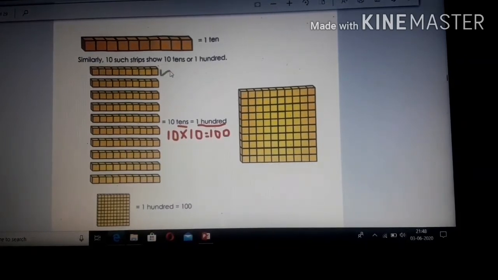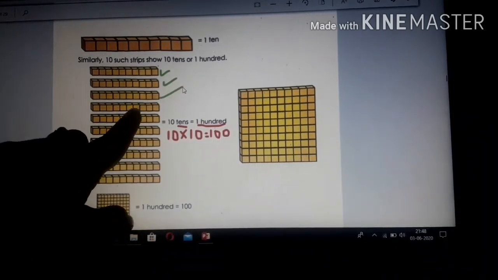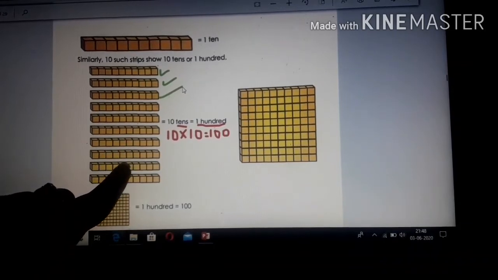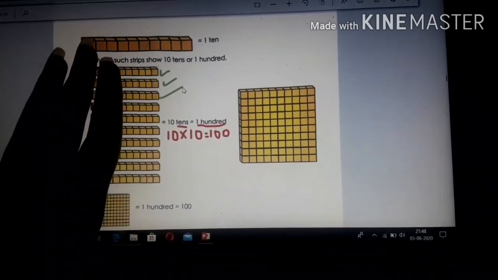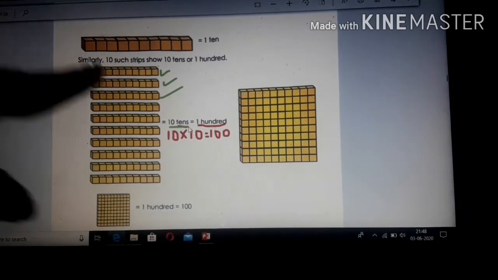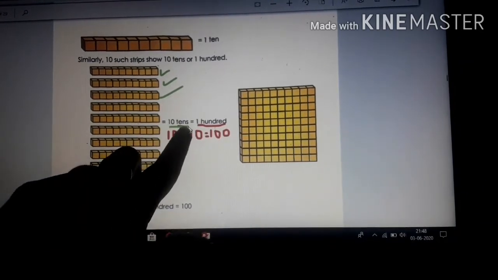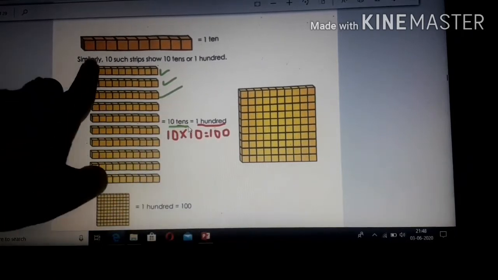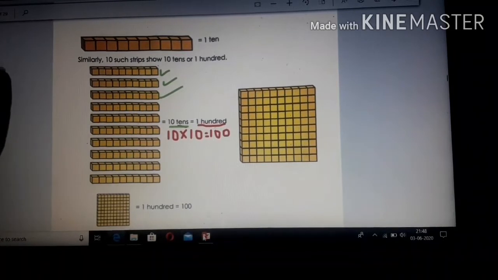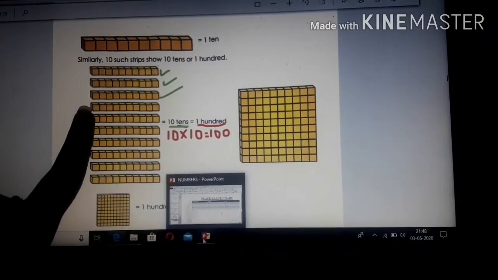Next, children, how many strips can you see? 1, 2, 3, 4, 5, 6, 7, 8, 9, 10. There are a total of 10 strips, right? So how will we write? 10 tens. Why do we write tens? Because these strips come under which place? Tens place. Okay?